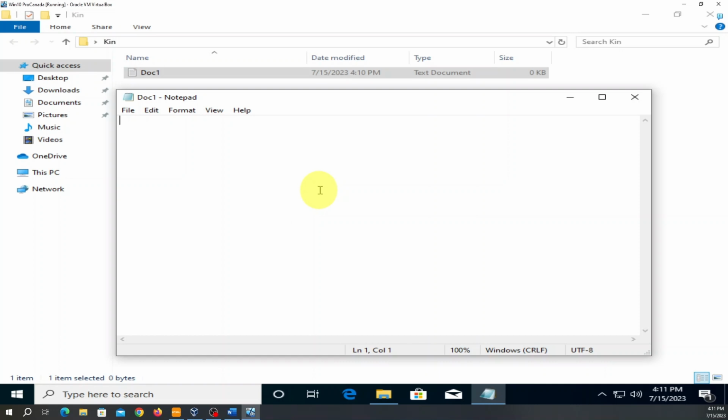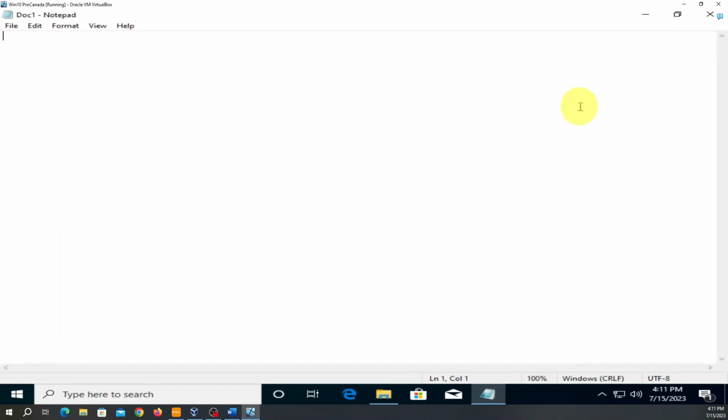So in this case, what I'm trying to do here, okay, so I'm gonna create the document. Okay? This is the file I'm creating. Okay, so just something small.